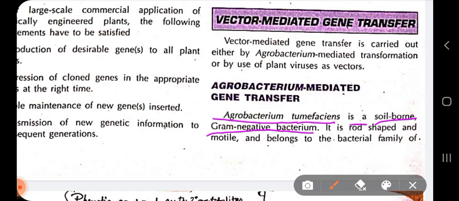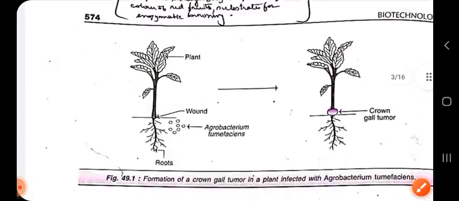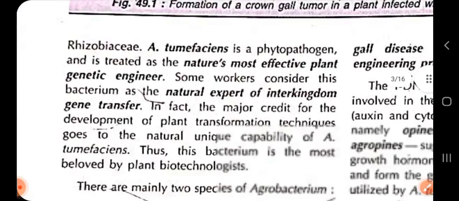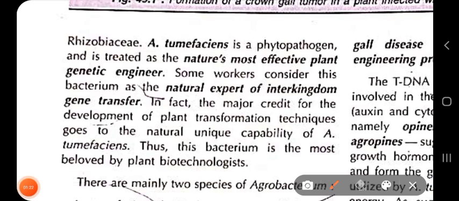It is gram negative based on its cell wall structure, and it is rod shaped and motile, that means it can move. It is a rod shaped bacterium just like Bacillus, and it belongs to the family Rhizobiaceae.